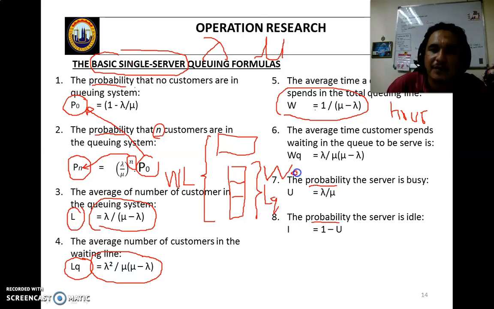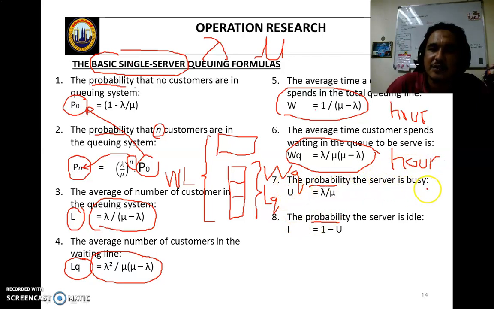Okay, Wq equals lambda over mu times (mu minus lambda). Same thing for criteria number 5: the unit must be in hours, or later you can convert into minutes or seconds, depending on the situation. But when you get your first answer, the unit is in hours.